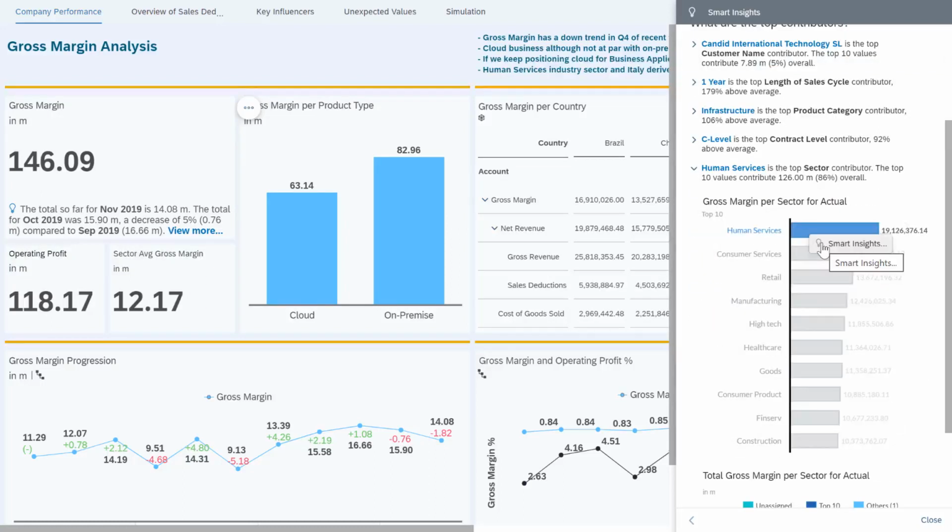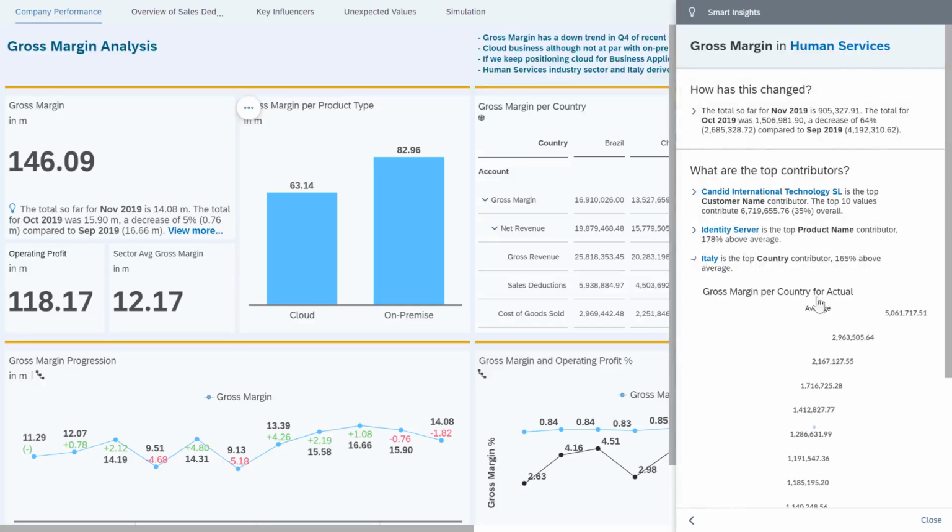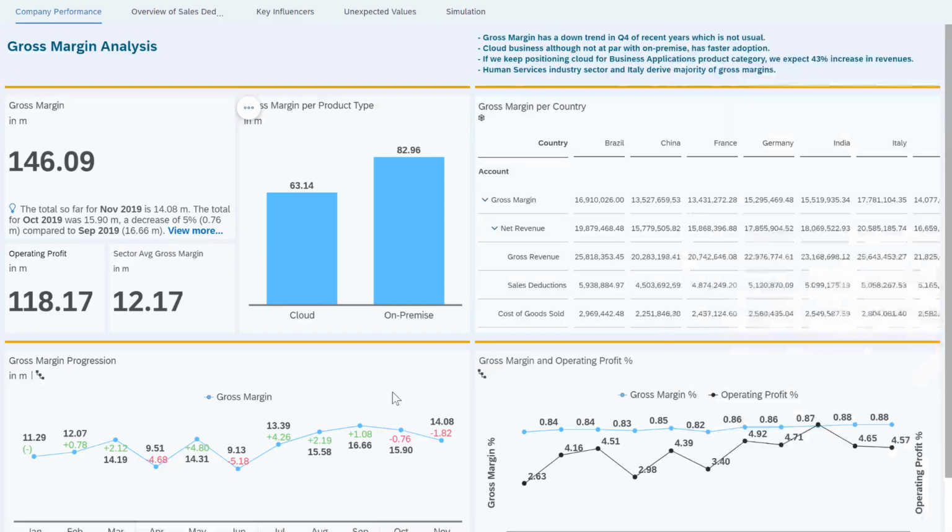This generated more curiosity, and then I launched Smart Insights for human services industry sector. As you see here, the insights are context sensitive, they are generated again, and they are different from what we found before. And literally Smart Insights is available anywhere on this dashboard.